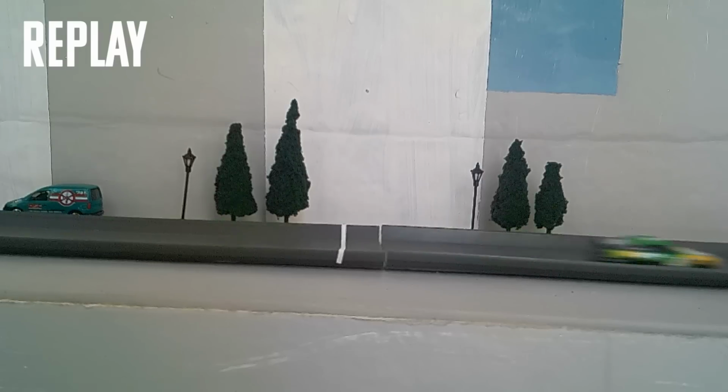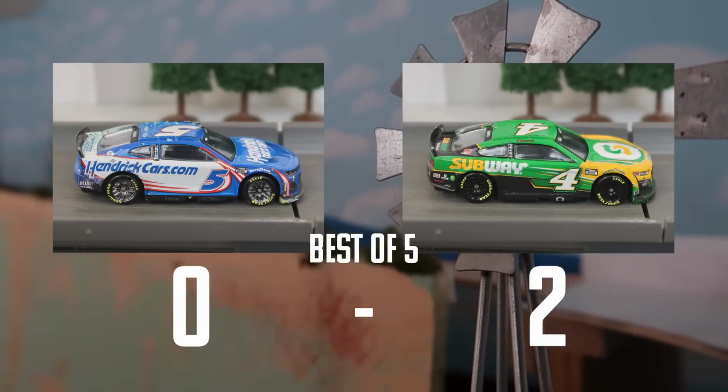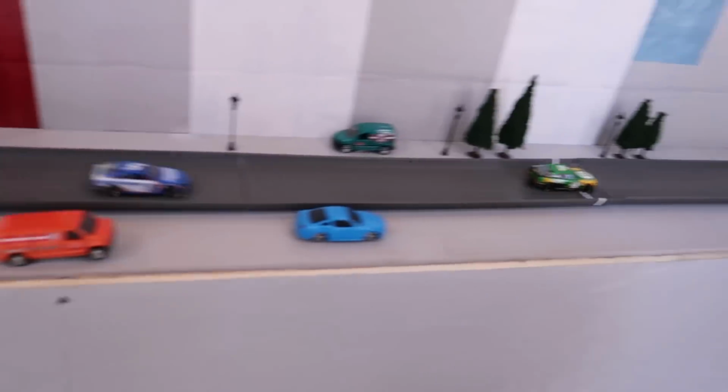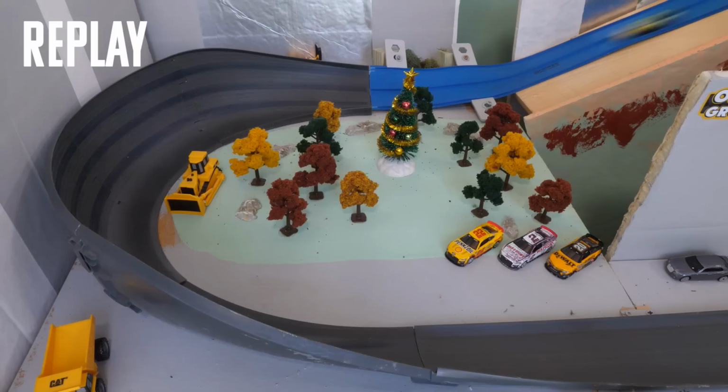Kyle Larson looked dominant in his first round matchup, but now he's facing elimination. Can Kevin Harvick seal the deal? Green flag is out for race 3. Larson trying to battle in that inside lane, but it's not enough. Kevin Harvick with the 3-0 series sweep. He knocks off the top-seeded Kyle Larson in dominant fashion.